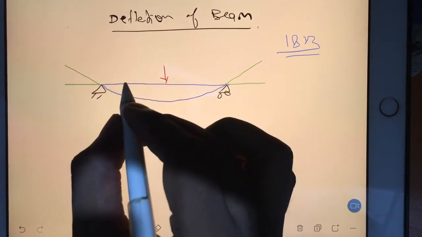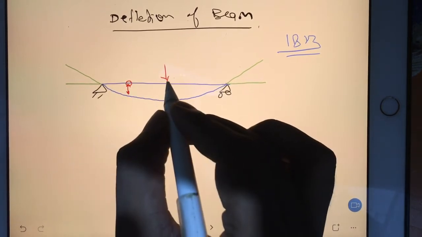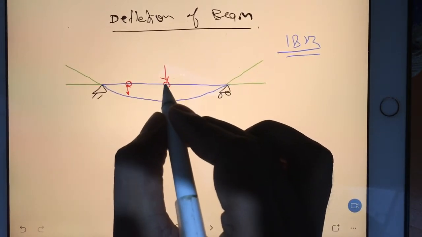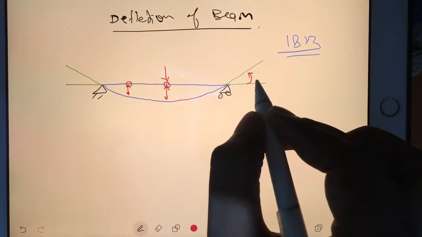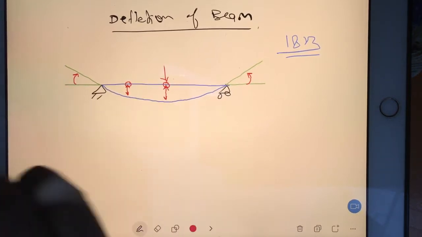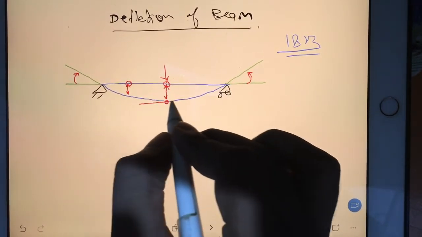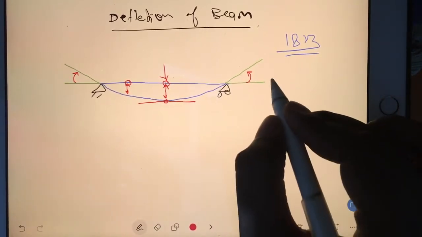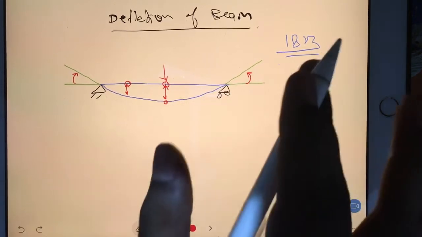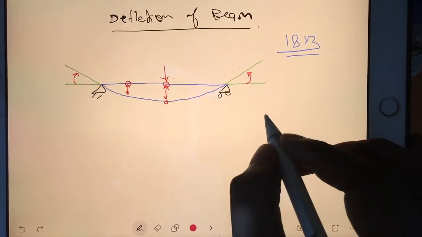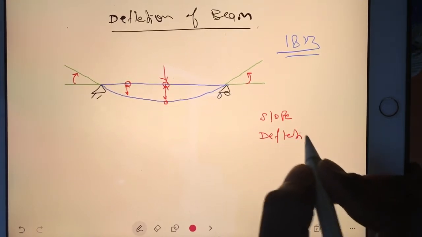You can see this part, where the load is acting, is deflecting this much. And here you can see you get some angle this much, and here also some angle this much, and here you don't have any angle with this axis. So two things we are going to discuss under this topic: there is something called slope, and there is something called deflection.